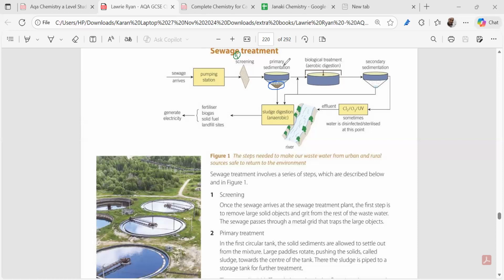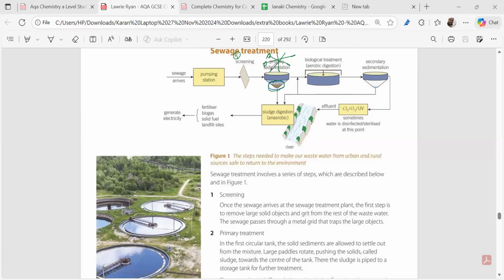In the primary sedimentation, what do we do? This primary sedimentation contains two tanks, right? You can write it down. There are two tanks. In the first tank, what happens? The solid sediments are allowed to settle down. We give time. And what we do, we take baffles.